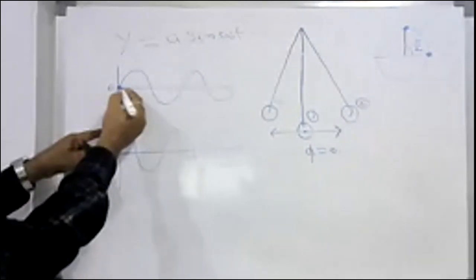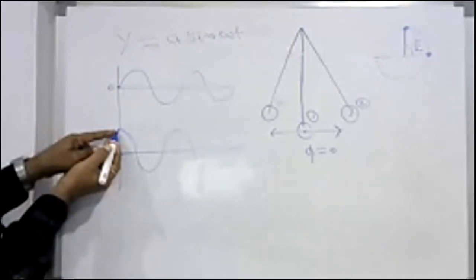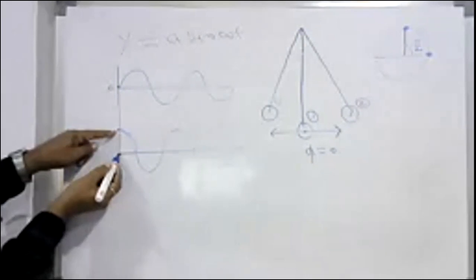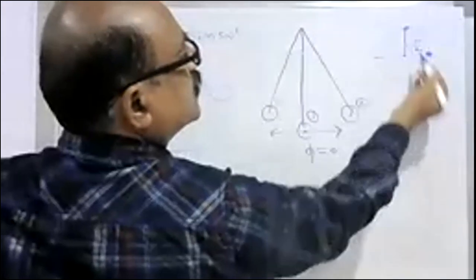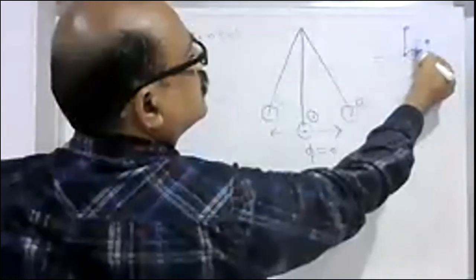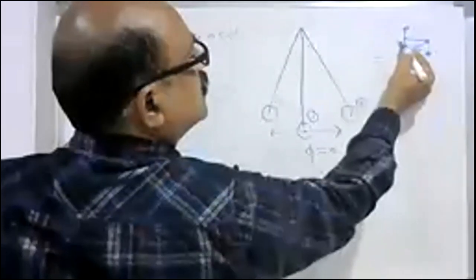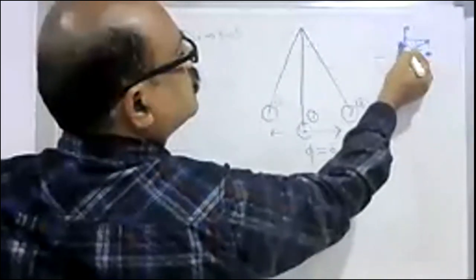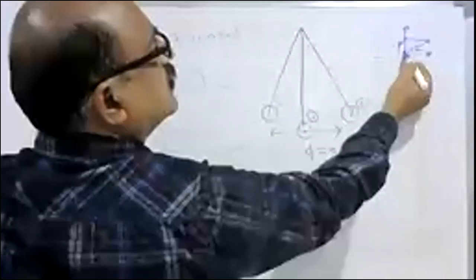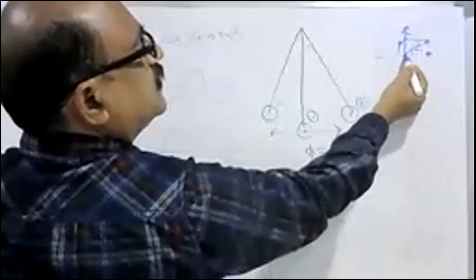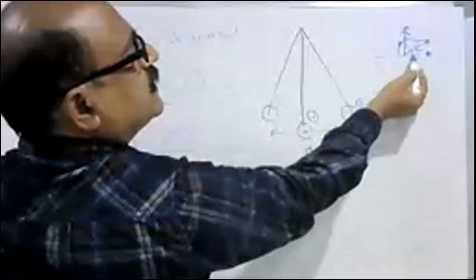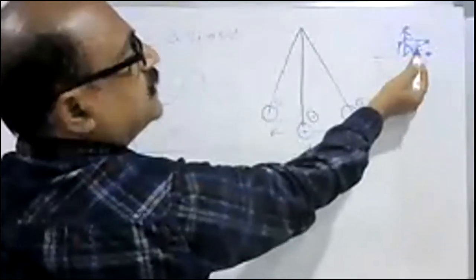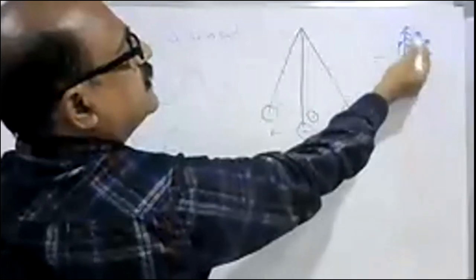So when its velocity is maximum, its velocity is minimum, and its displacement is 0, its displacement is maximum, isn't it? When this is at this position, the displacement is 0. When it is moving to this point, and the projection is this, and this is called displacement. This particular part is called displacement. When this point comes to this position, the displacement becomes maximum. When the particle moves from this point to this point, it has executed an angular displacement of pi by 2. By the time it gets its maximum position, that is what is called its amplitude.